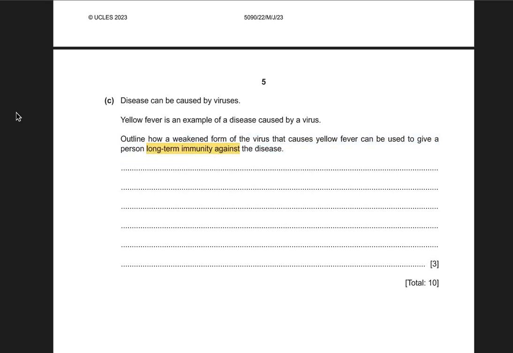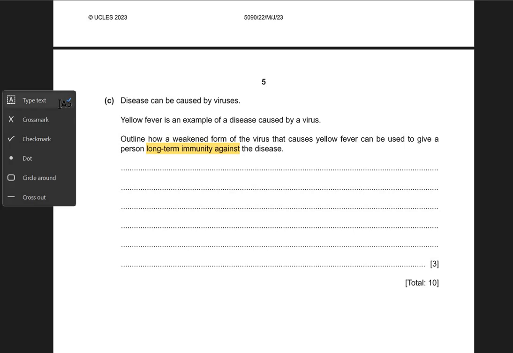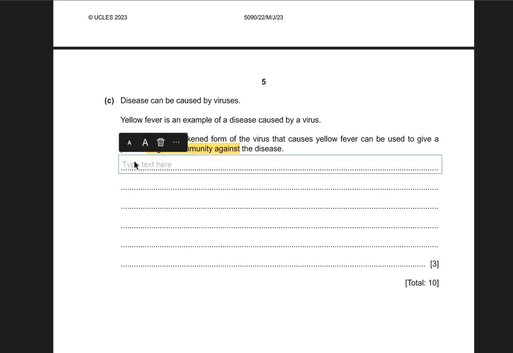So we are going to write that the vaccine contains weakened pathogens that are recognized as foreign after getting injected into the body.